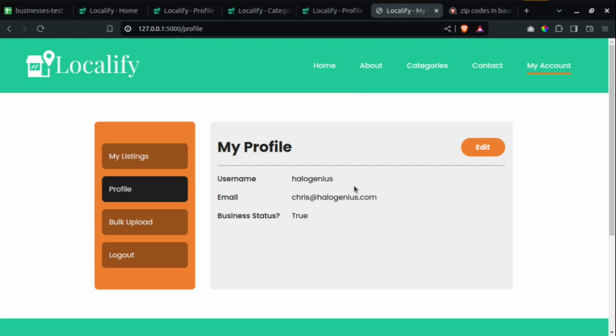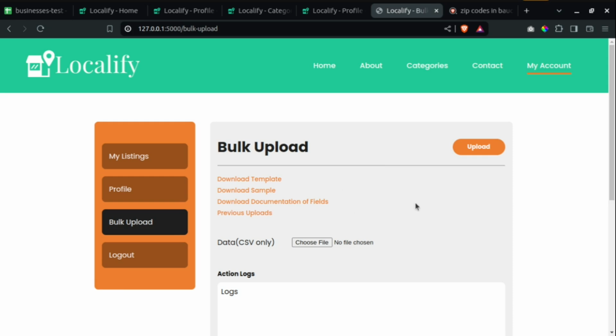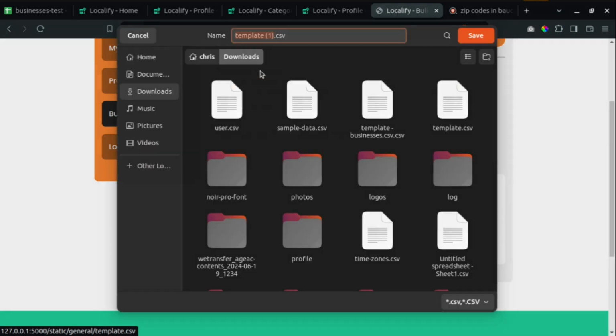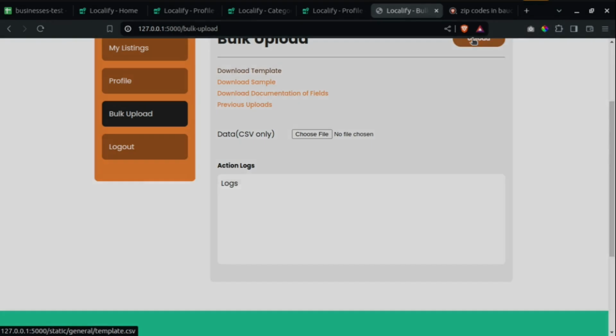I've shown you the profile, and the last thing I want to show you is the bulk upload. For the bulk upload, the action logs, you have everything inside this, all the action logs that you're going to be encountering. If you come to download templates, you can click on this button over here. It will download a CSV template that you can use to know how to format the CSV that you want to upload. If I click on this, it downloads a CSV.